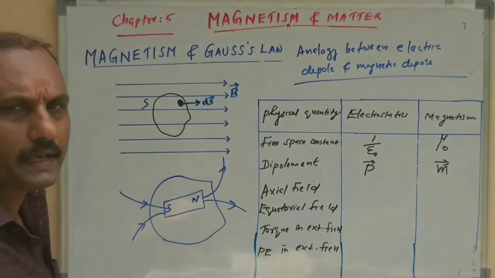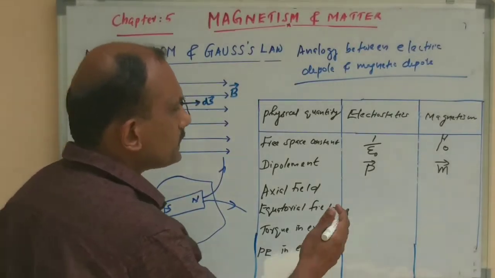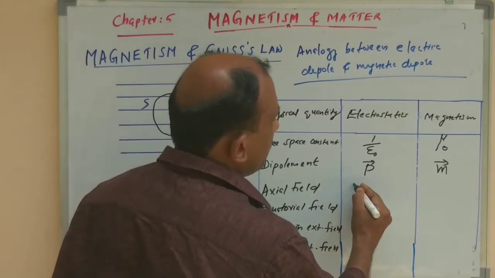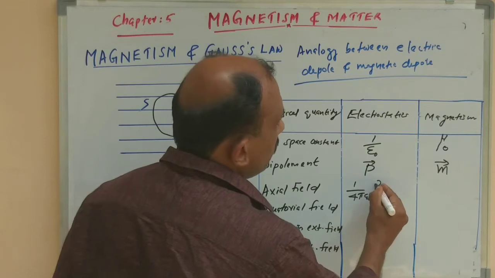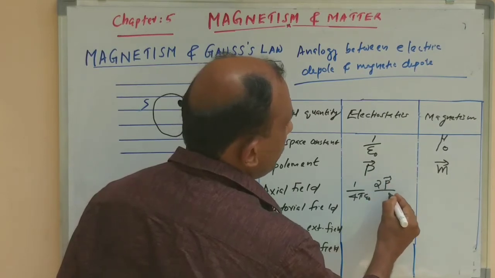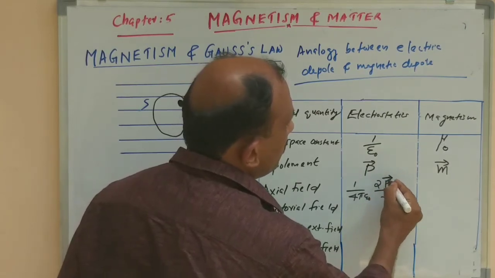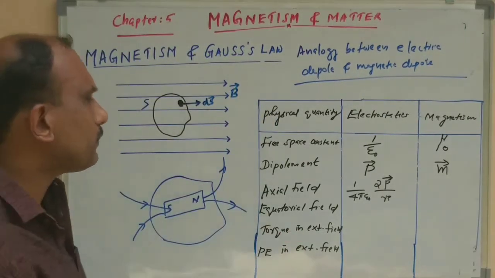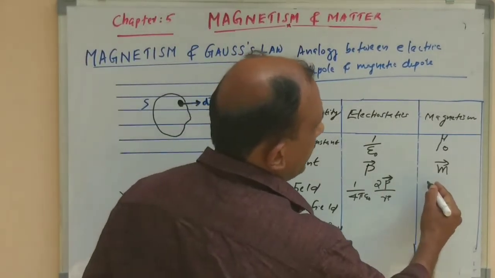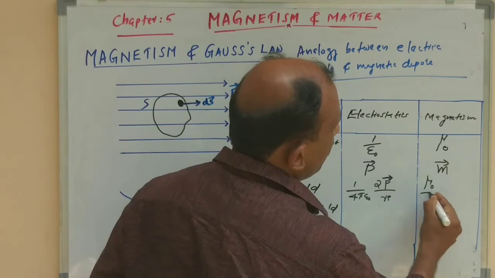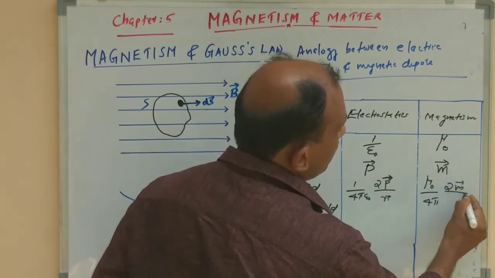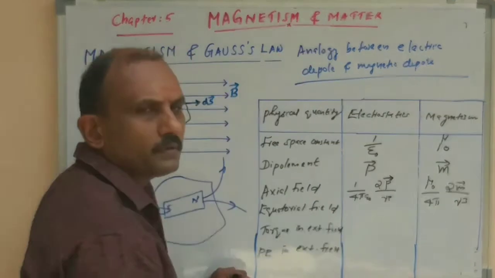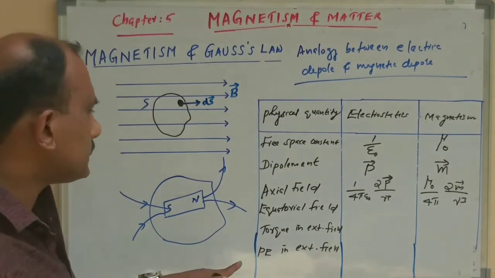Axial field: if you take an electric dipole, the expression for the electric field is 1 by 4 pi epsilon 0 times 2p by r cube. The corresponding expression in magnetism is mu naught by 4 pi times 2m divided by r cube. That we discussed in previous classes.